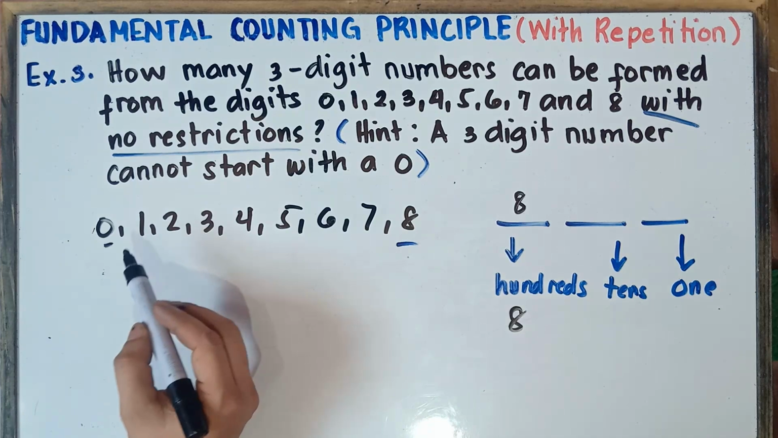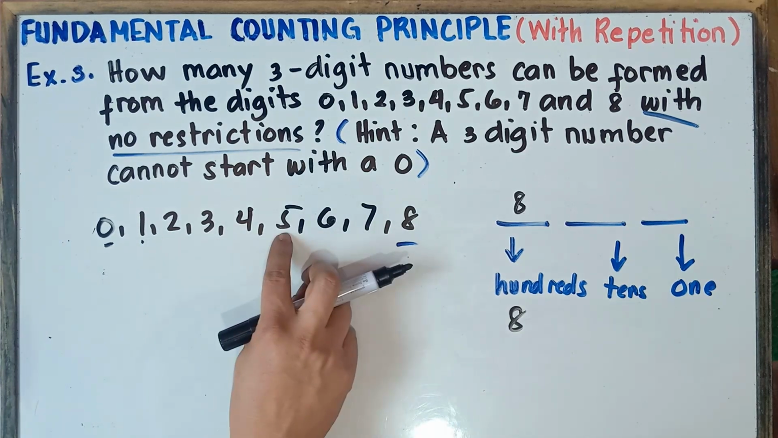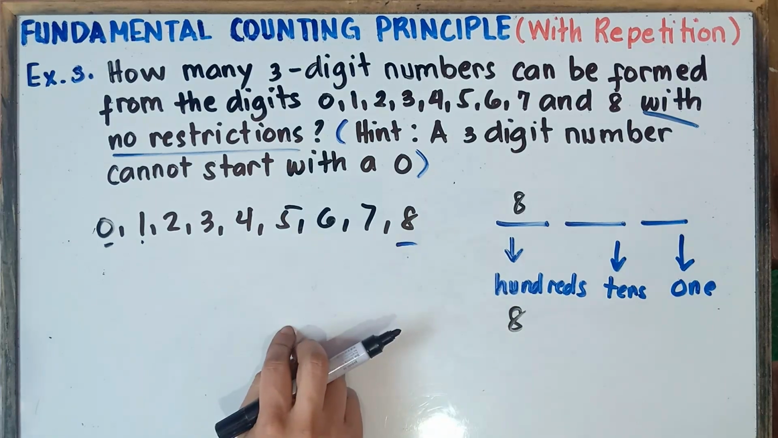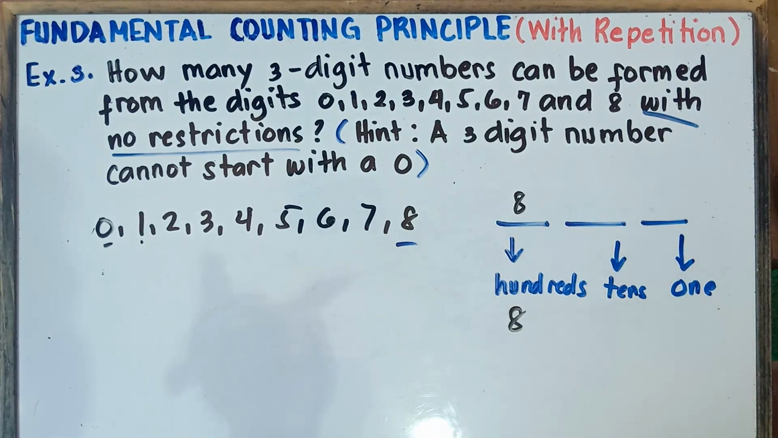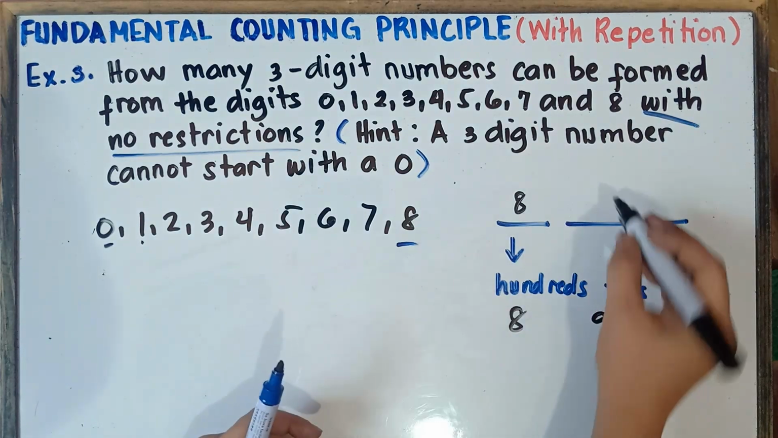We can include 0, 1, 2, 3, 4, 5, 6, 7, 8, and then 9. We can include 8 again. So there would be no restrictions. It could be repeating. So therefore, we have 9 choices for tens. So just an example, if we select 0 for tens, alright?